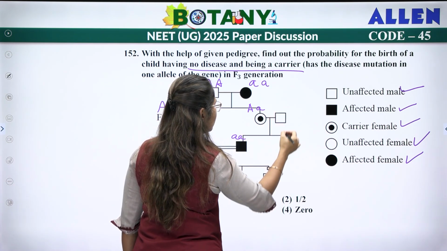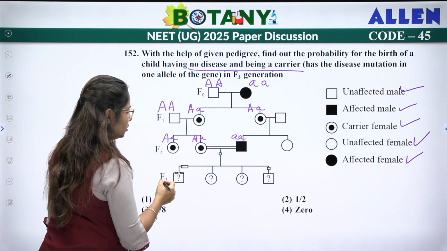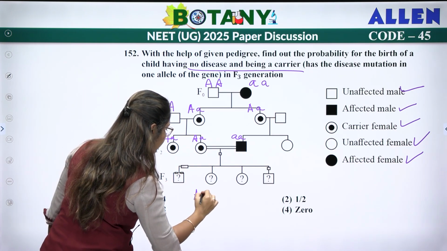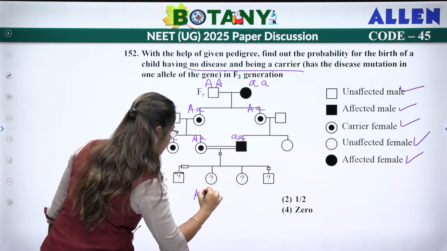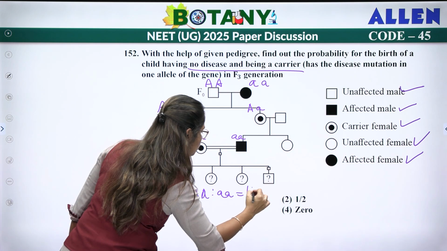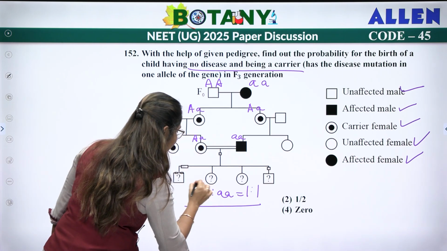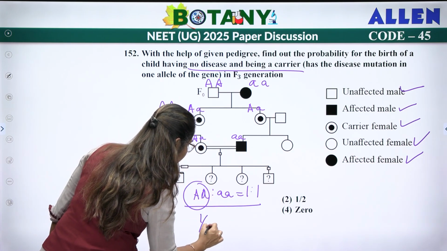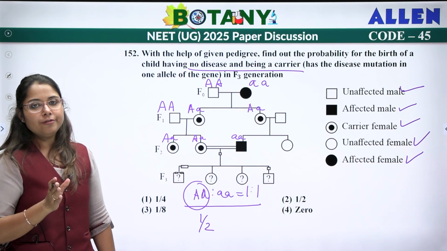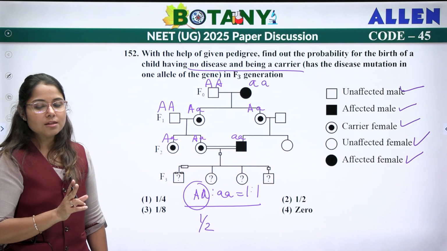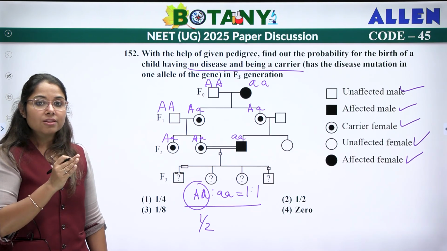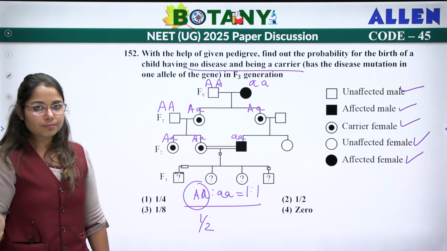So this will be your test cross. In this we will have capital A small a and small a small a in the ratio 1:1. So in that case, the carrier will become 1/2. But more appropriate we still feel is the first answer, that is 1/4, because the symbol is used to represent the X-linked carrier female. Got it?